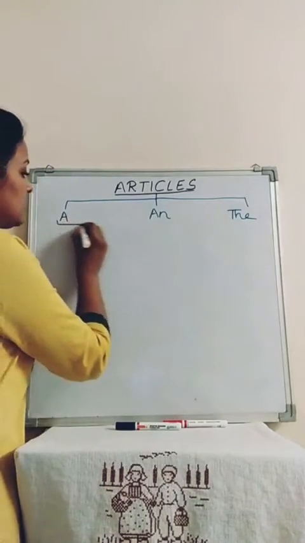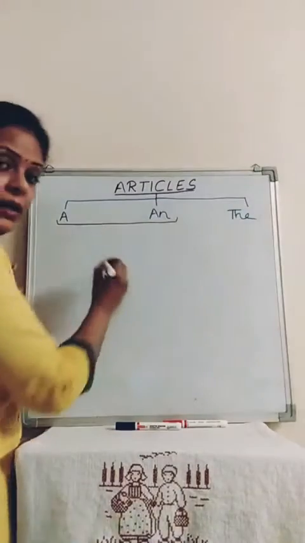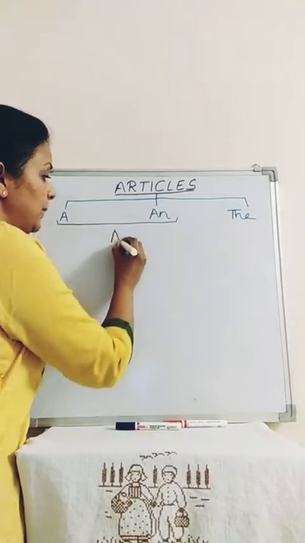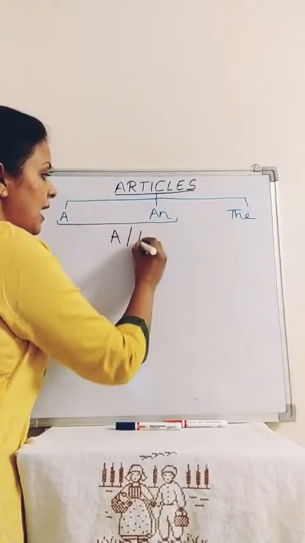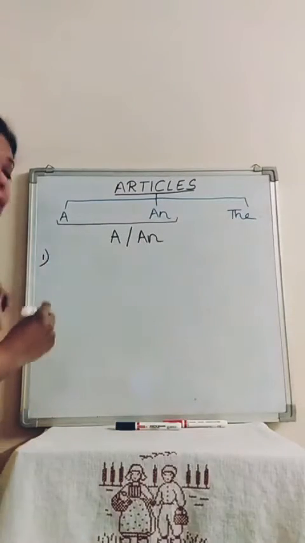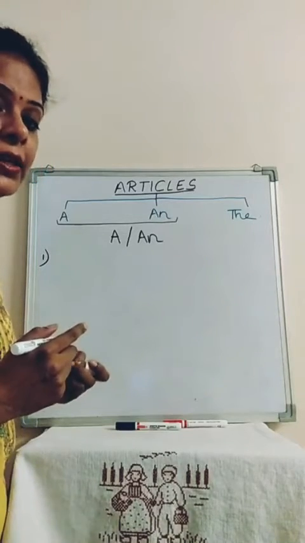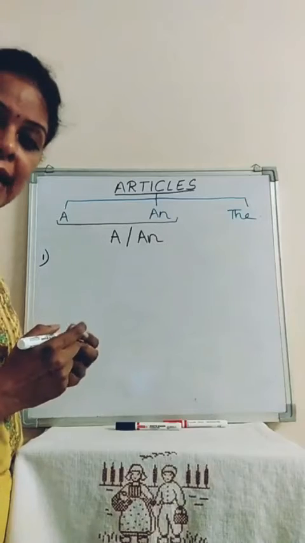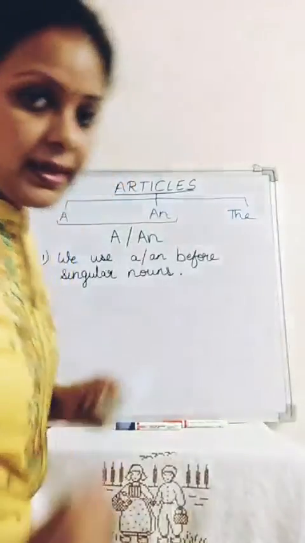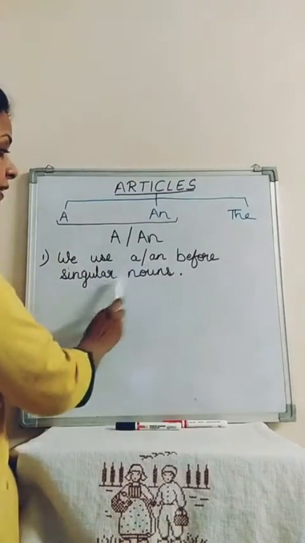So what are we going to learn? We are going to learn about a and an. What are the rules which we have to keep in mind before placing a and an? The first rule says that a and an are written before the singular noun. We write a and an before singular nouns only.